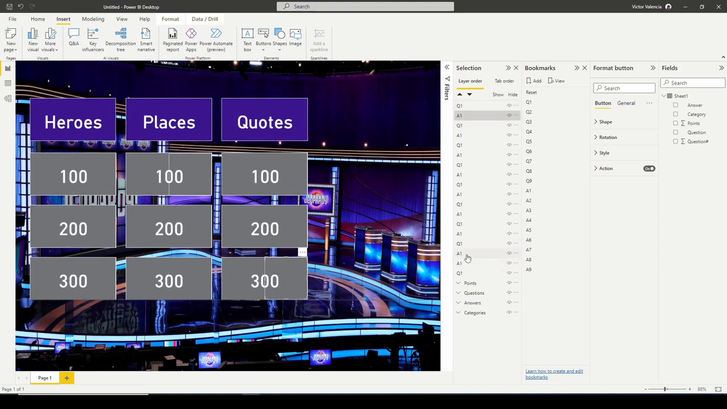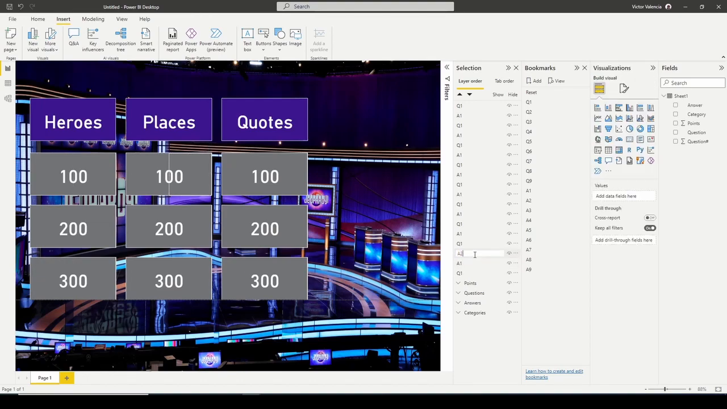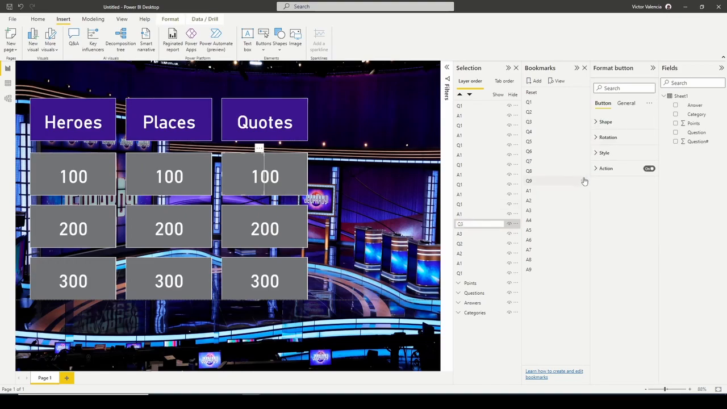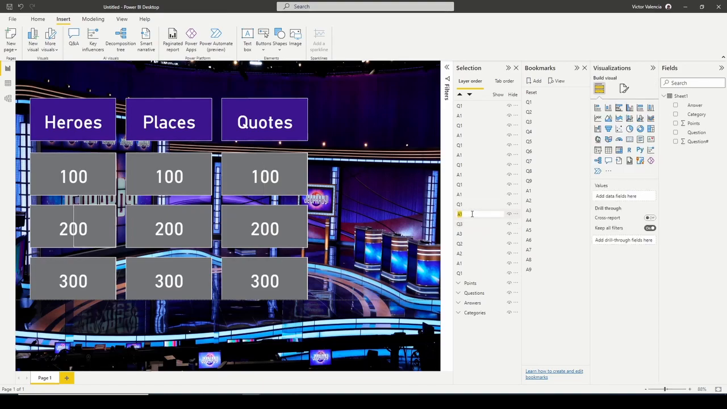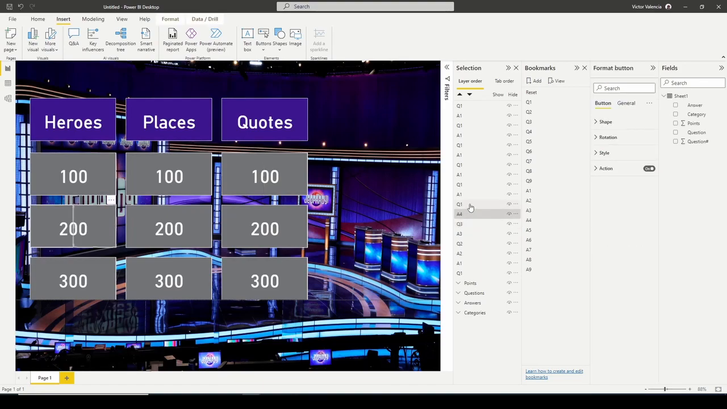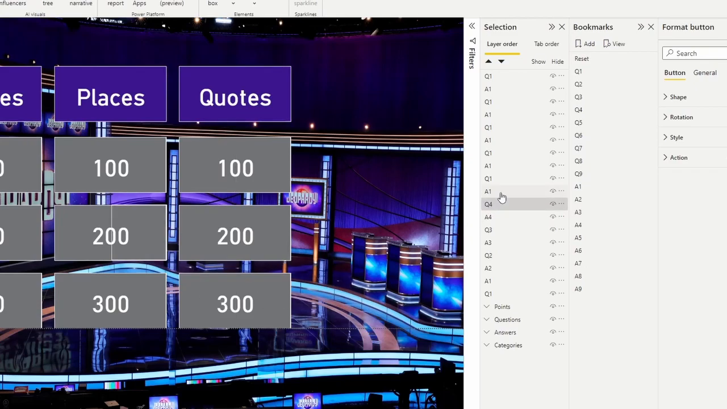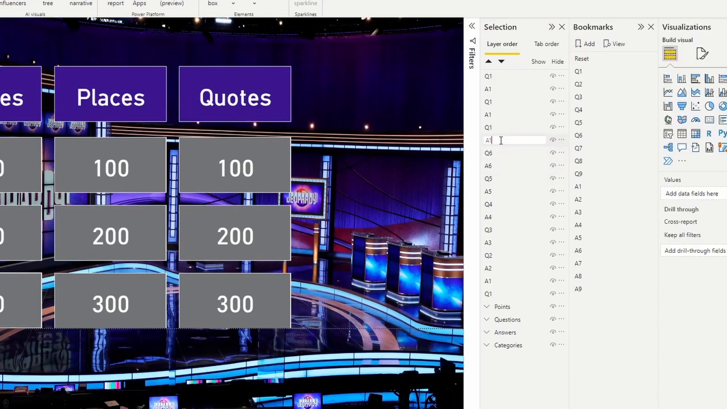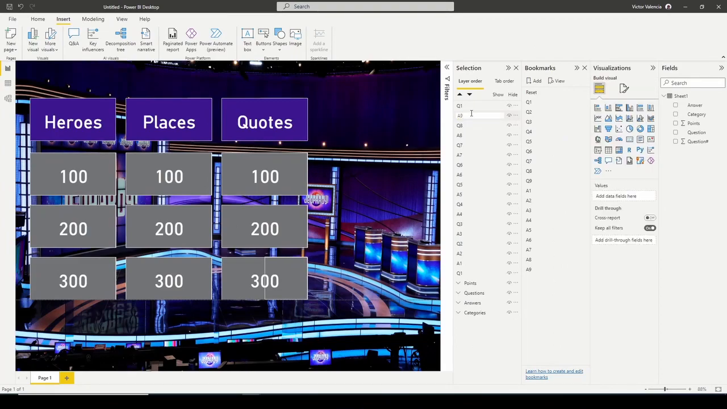Okay, but we're ready here. So this answer is answer 2. I'm going to go ahead and rename it so that I don't get confused. Question 2, answer 3. I highly suggest that you rename it, especially when we start to assign the actions. You want to make sure that you're assigning these correctly. And finally, answer 9, question 9.